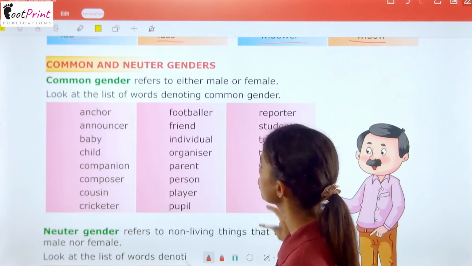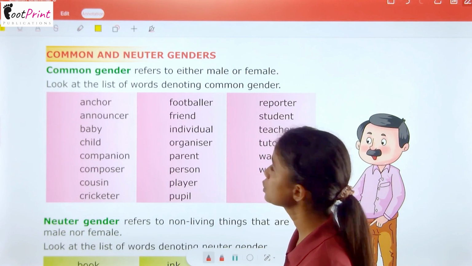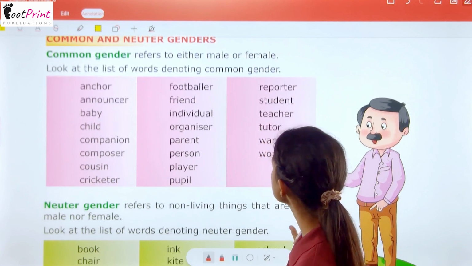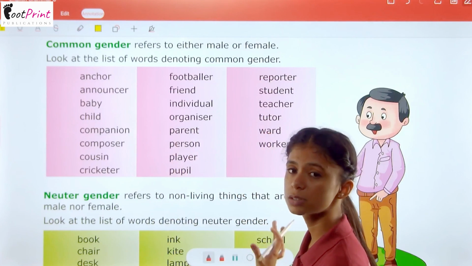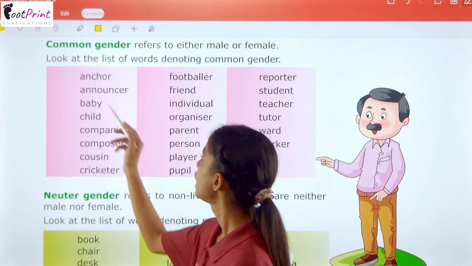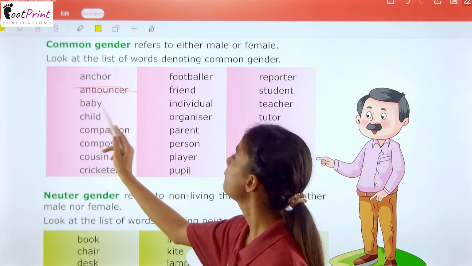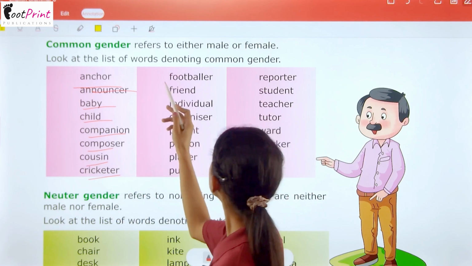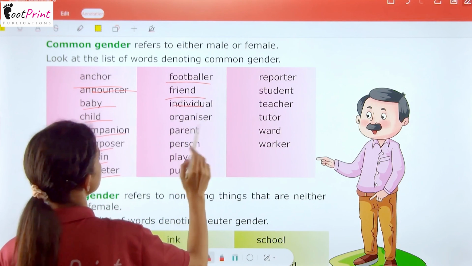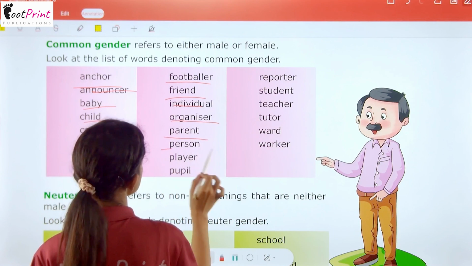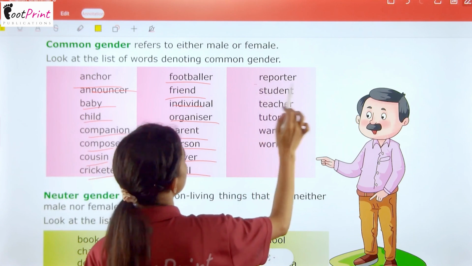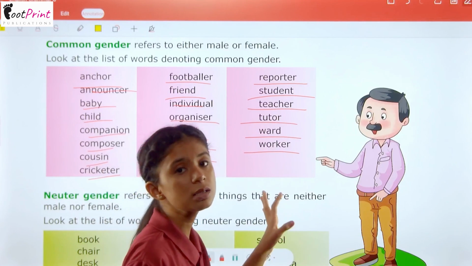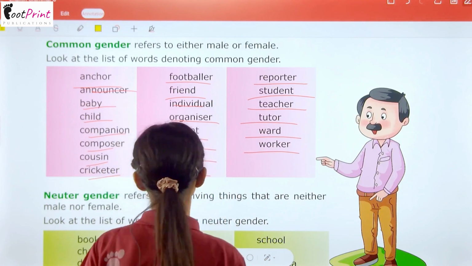Now we have common and neuter gender. Common gender refers to either male or female, as you have already learned. Look at the list of words denoting common gender. Anchor, announcer, baby, child, companion, composer, cousin, cricketer, footballer, friend, individual, organizer, parent, person, player, pupil, reporter, student, teacher, tutor, ward, worker. So all these are some of the common gender nouns.